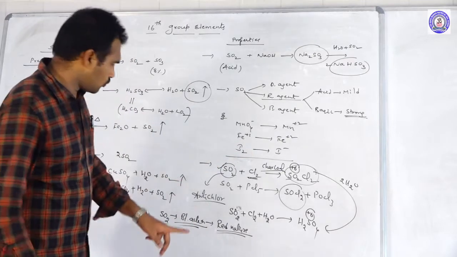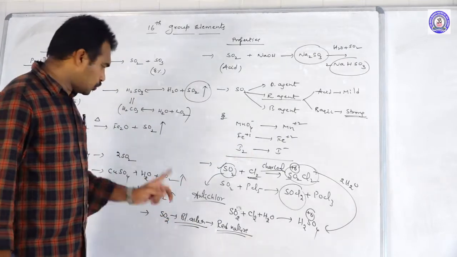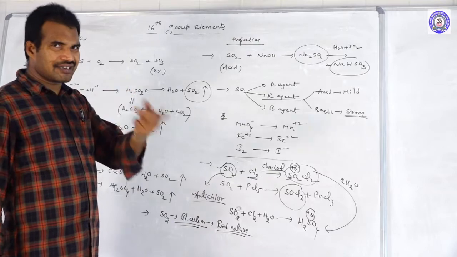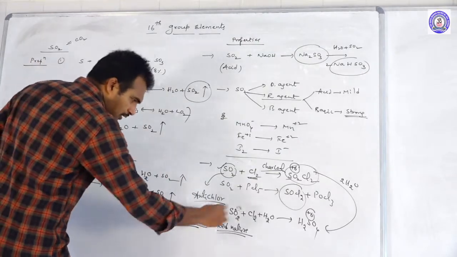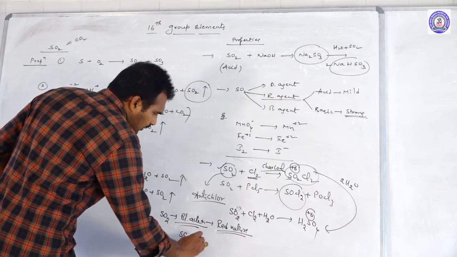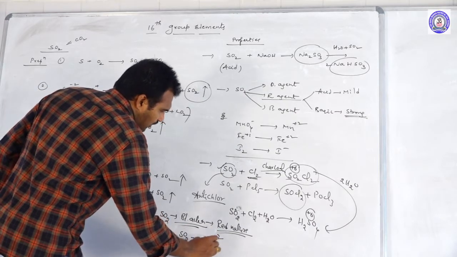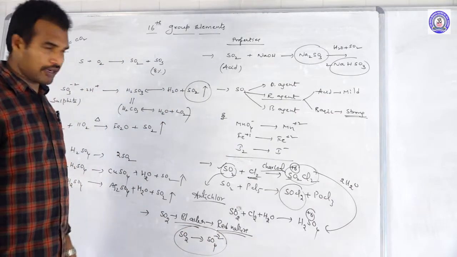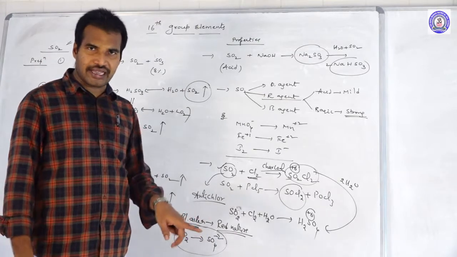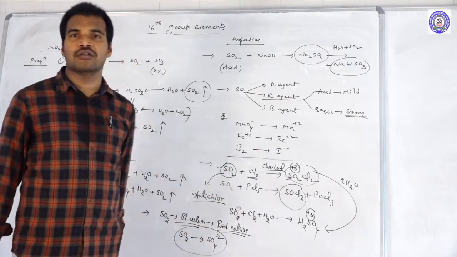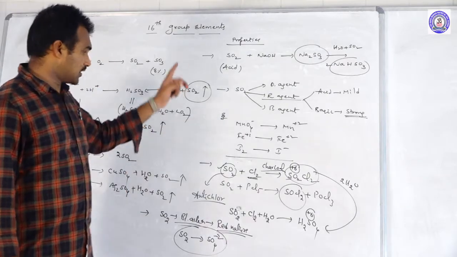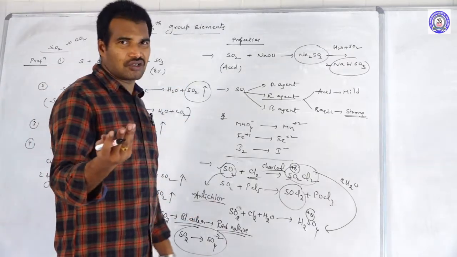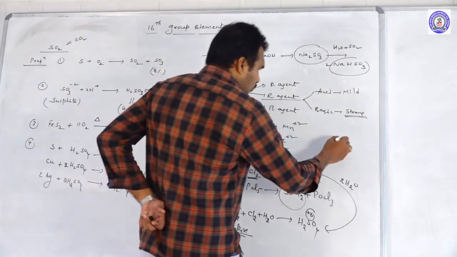Temporary. So it is temporary, and if it is acting as a reducing agent, it itself undergoes oxidation. So during this bleaching action, SO2 will come out as what? SO4 2-. So in the products, after the bleaching action, SO2 will come out as SO4 2-.